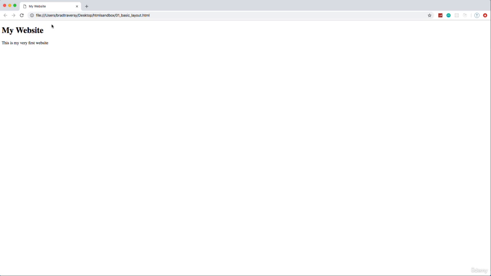So right now you can see that the website is open, and if you look at the URL bar, it's file: with 3 slashes, and then basically just shows the path to the file. So the server will actually open it on what's called our local host, and not only that, it will auto reload. So when we save an HTML file or CSS or JavaScript or anything else, it's going to just auto reload, so we don't have to keep hitting the reload button every time we make a change.